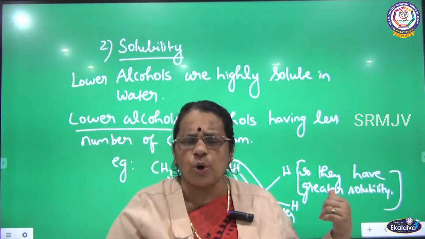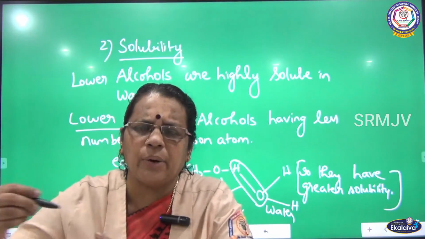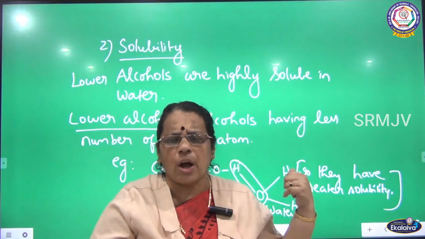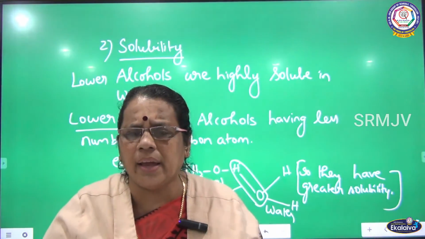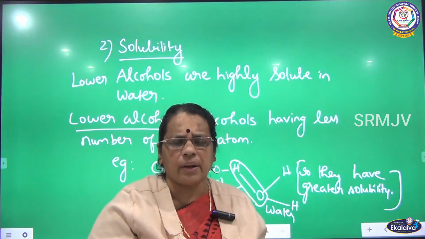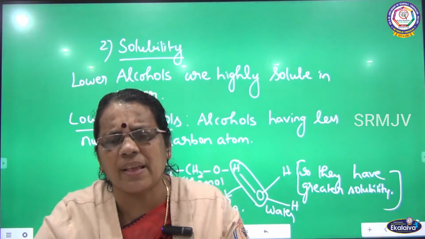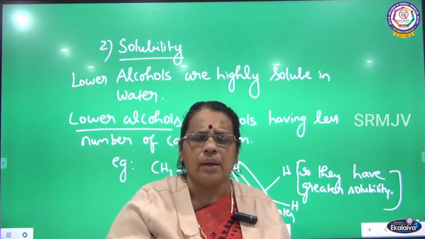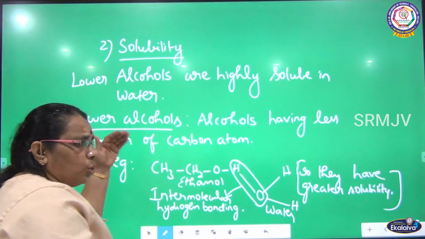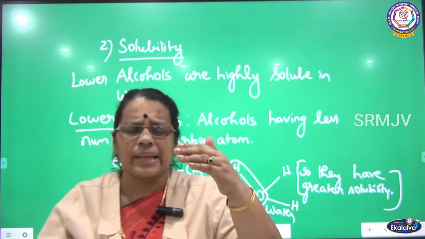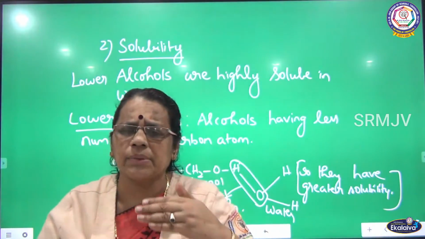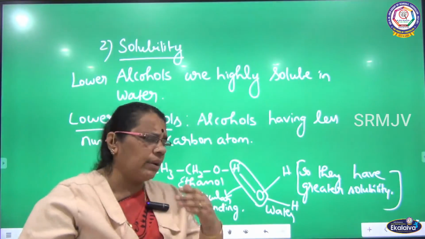I have shown one example, ethanol and water, how ethanol is miscible with water. I talked about the intermolecular hydrogen bonding: the hydrogen of ethanol is bonded with the oxygen of water. Because of the presence of intermolecular hydrogen bonding, they have greater solubility in water. So usually lower alcohols have more solubility because the number of carbon atoms is less.